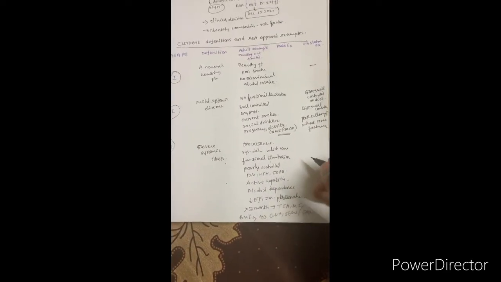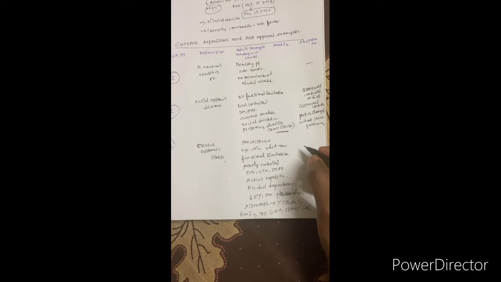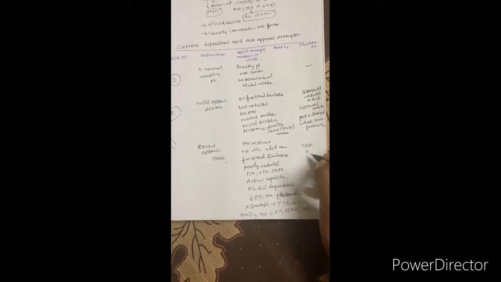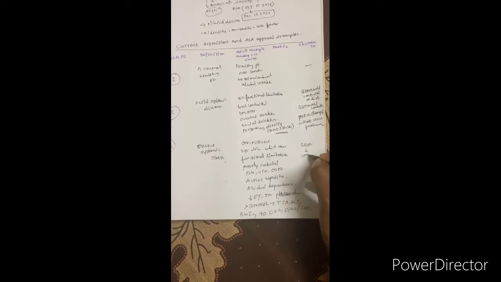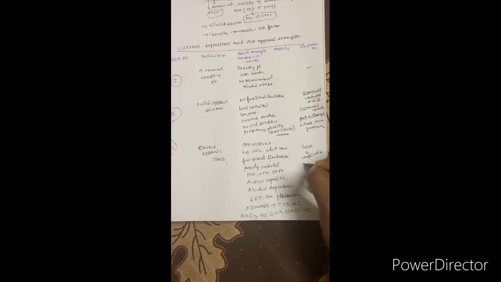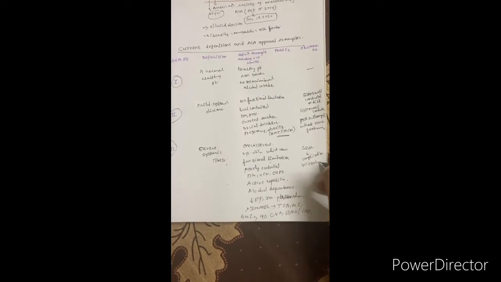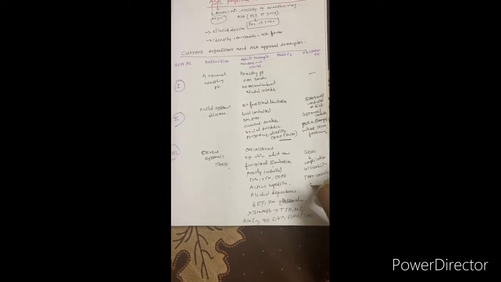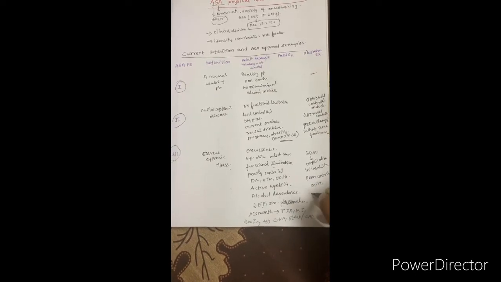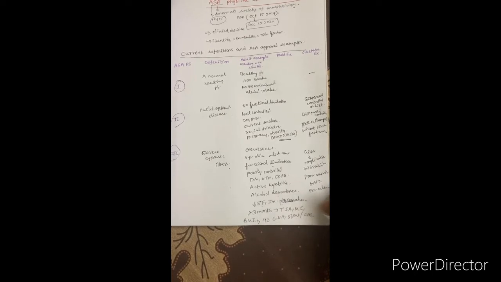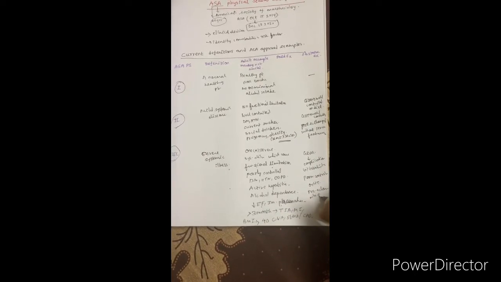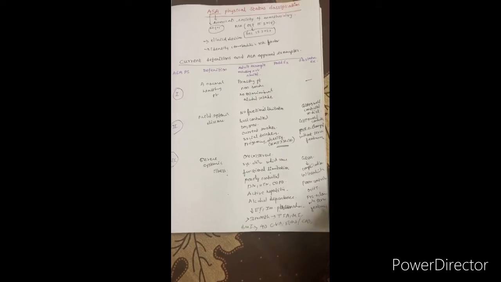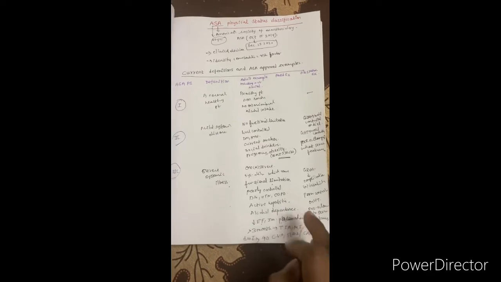Other ASA 3 obstetric examples are the GDM patients with complications, that means a GDM patient with complications on insulin therapy or high dose of insulin therapy, poorly controlled hypertension, that means gestational hypertension poorly controlled, and preeclampsia with severe features. Severe preeclamptic features will be there, BP will be raised, everything will be there, but there is no HELLP syndrome.